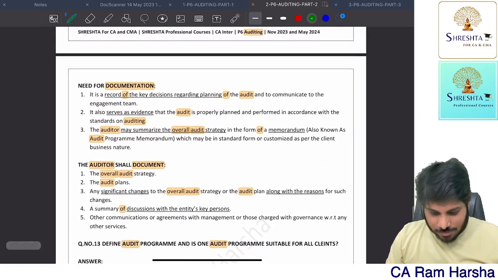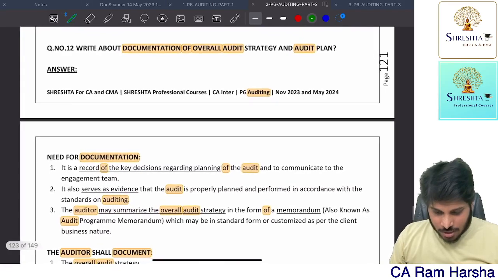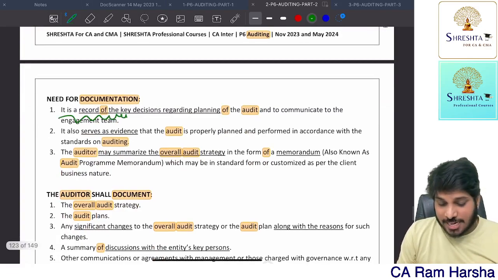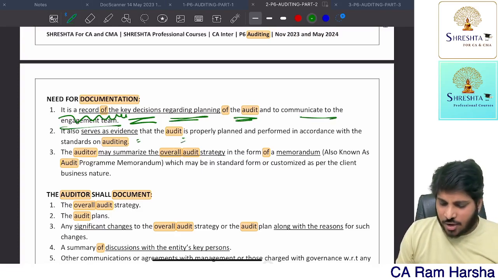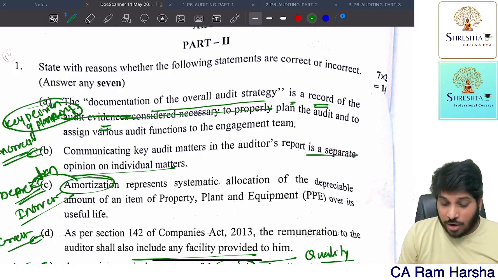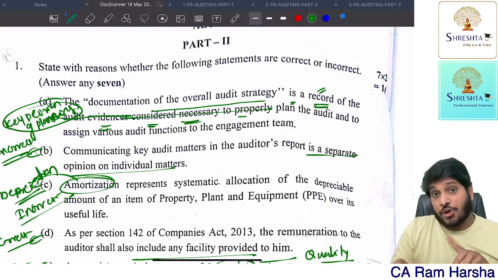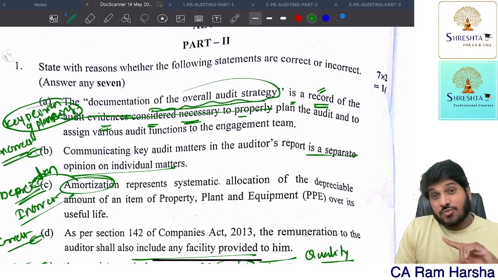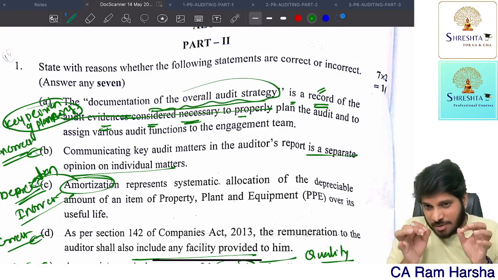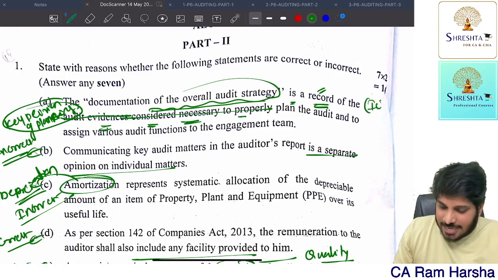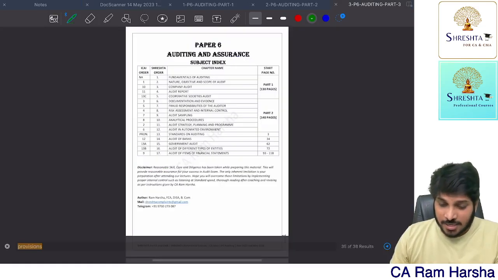You can see here: write about documentation of overall audit strategy. Documentation of overall audit strategy is a record of key decisions regarding planning of the audit and communications with the engagement team. It is evidence that the audit is properly planned and performed. But what they gave here is: documentation of overall audit strategy is a record of audit evidences considered necessary. This is the audit documentation definition. What they gave is the documentation definition, but what they're asking is what documentation of overall audit strategy means. It's a specific documentation question, which is in the audit strategy chapter. So this statement is incorrect, and you have to write this particular sentence.